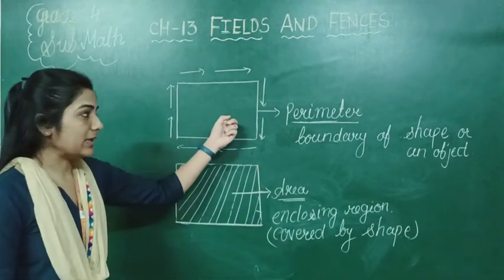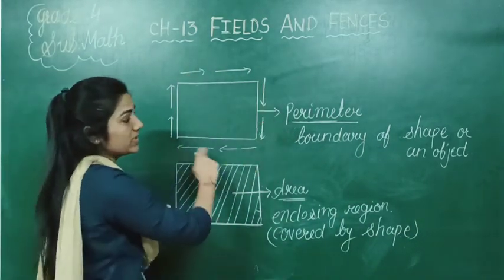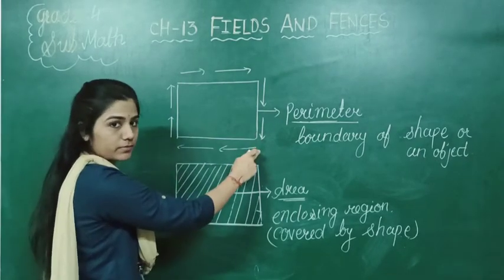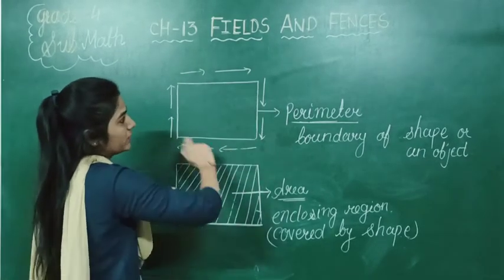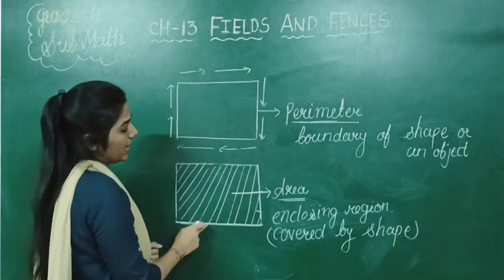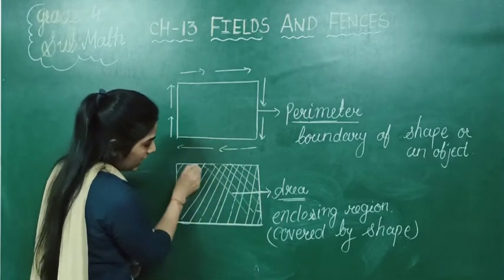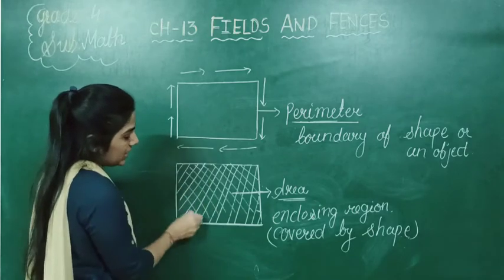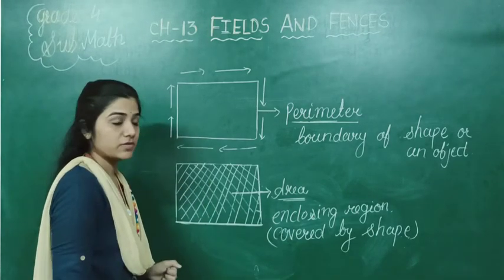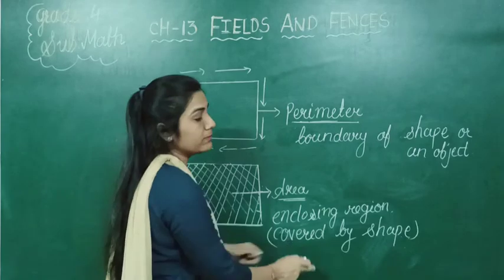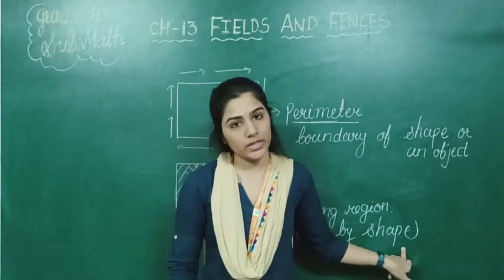See, perimeter means this outermost border, right? Means the length of this border outside, and area means this particular region inside the shape, which is enclosed, which is covered by the shape. That is called area.